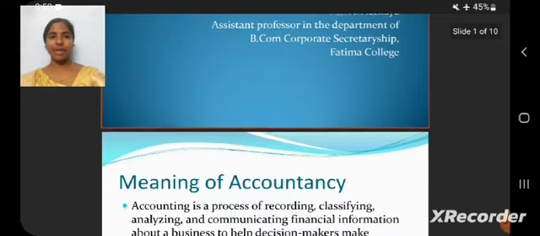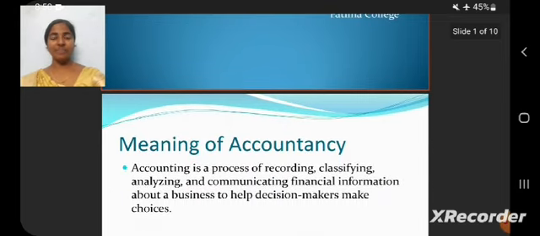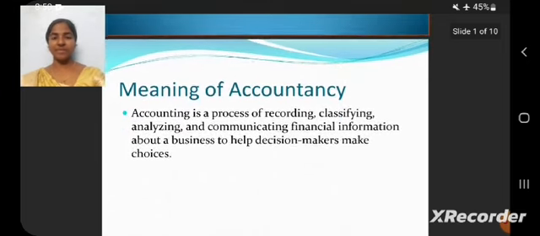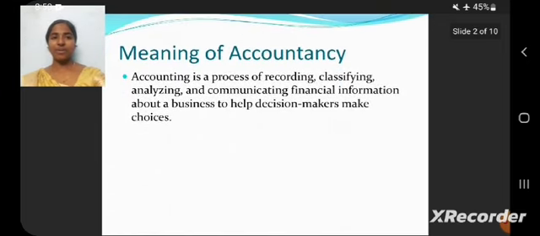Now I am going to explain about financial accounting. Now we can see the meaning of accountancy. Accounting is the art and process of recording, classifying, analyzing and communicating the financial information about a business, which helps to make decisions regarding the future. We enter in the journal, classify in the ledgers, and communicate the results to internal employees, external employees and stakeholders, such as the shareholders who will invest in our business. It will lead to our company's growth.